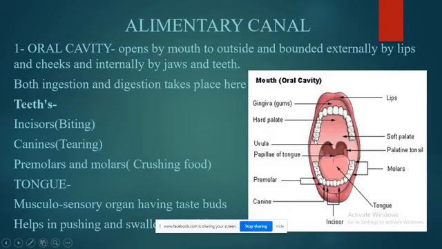If you have observed a carnivorous animal, for example your pet dog, you might have observed that the side teeth, like this one, look at my cursor, are quite well developed. These are canines. In carnivores, the canines are very well developed because they help in the tearing of food, that is the flesh. So, the teeth work together and break the large food particles into smaller pieces.